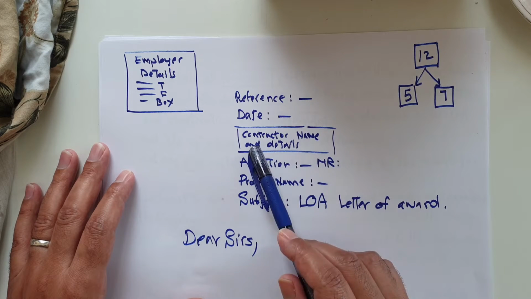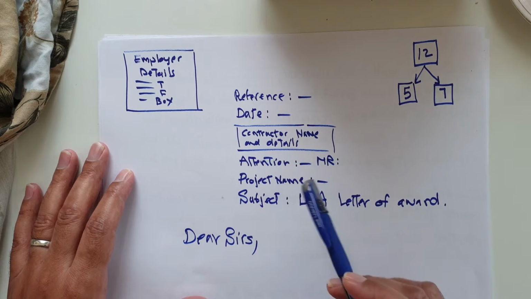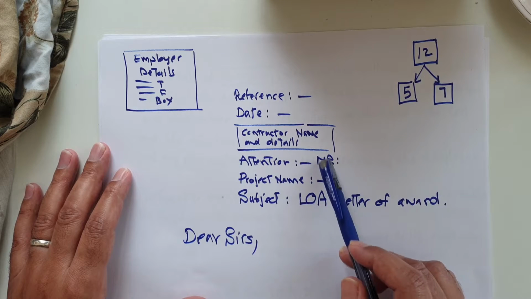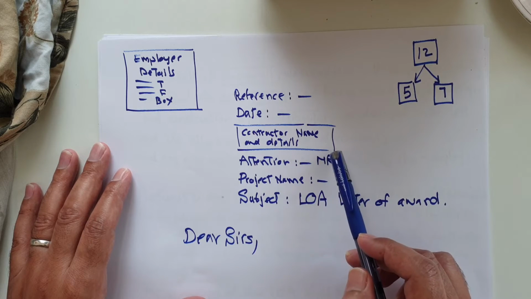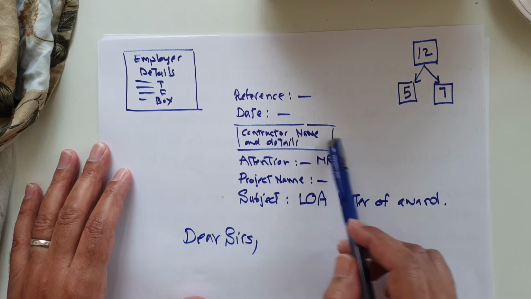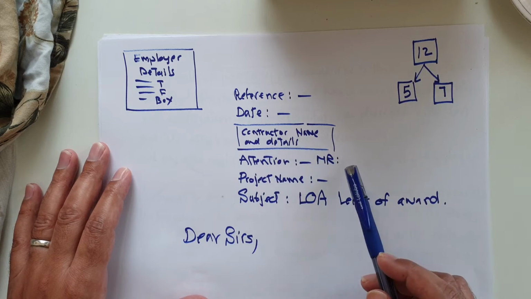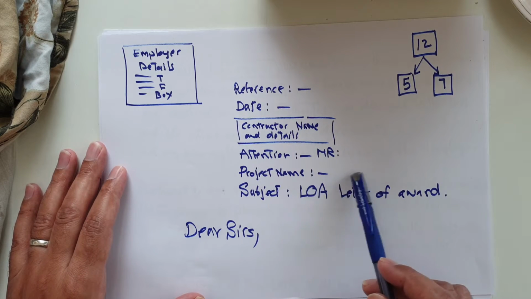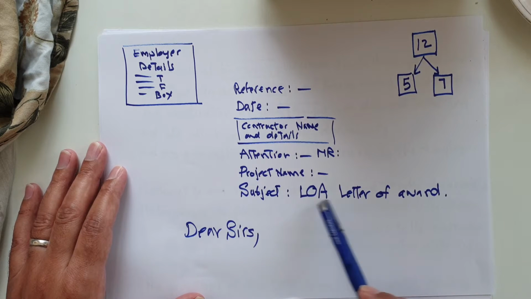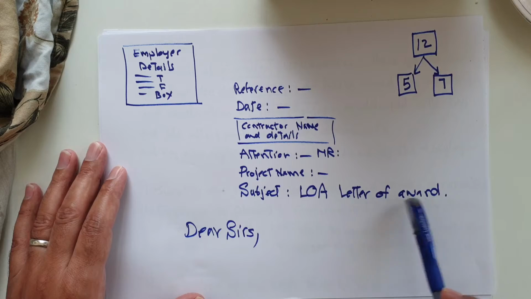Contractor name and details for the contractor. Attention to Mr., the main person, GM or any main person for the contractor. Project name, the details for the project name, description, and the subject is LOA, letter of award.